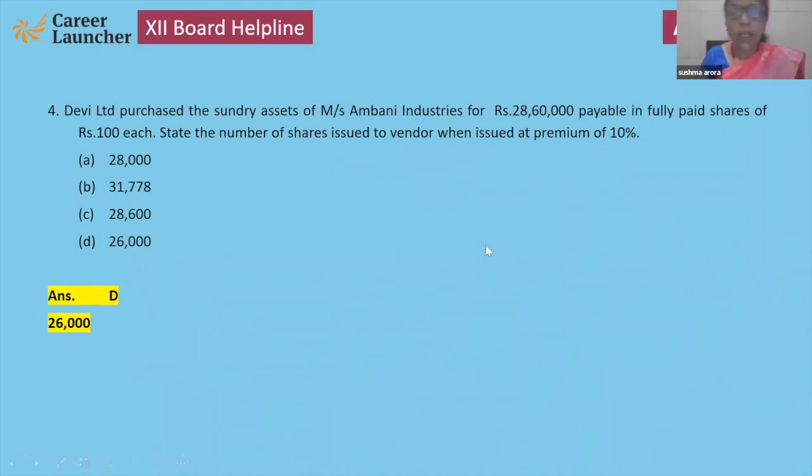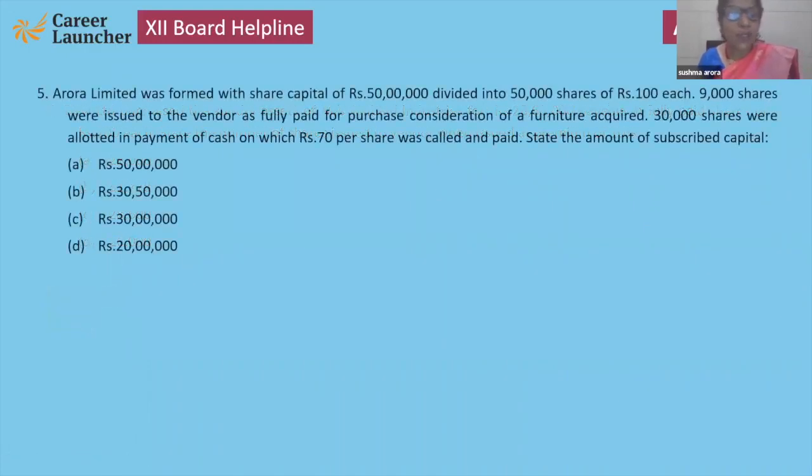Children, I am waiting for your answers. Very good. Arora Limited was formed with share capital of 50 lakh divided into 50,000 shares of 100 each. 9,000 shares are issued for purchase consideration of furniture, and 30,000 allotted in payment of cash, on which 70 were called and paid. State the amount of subscribed capital.